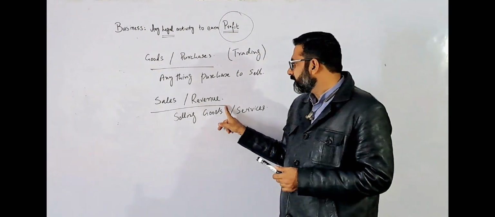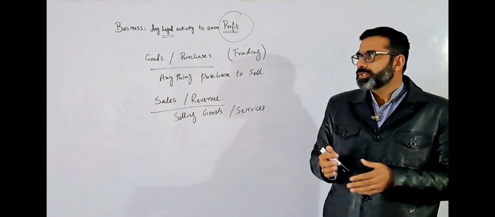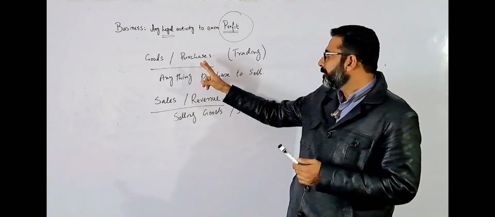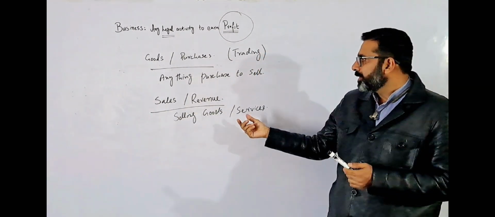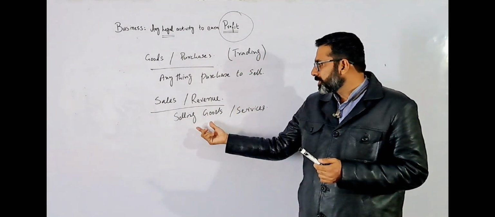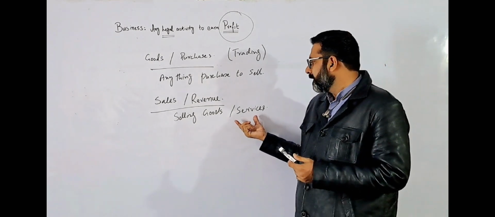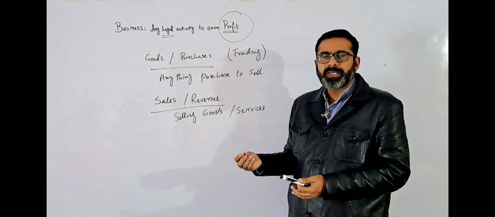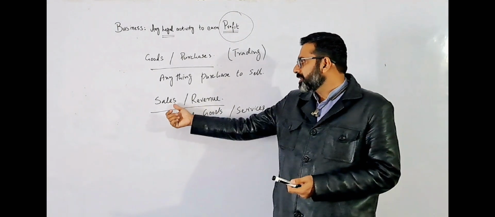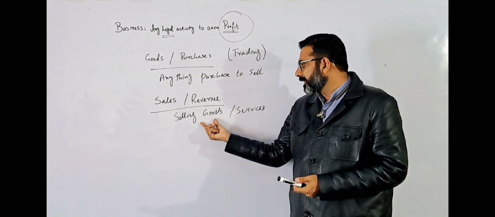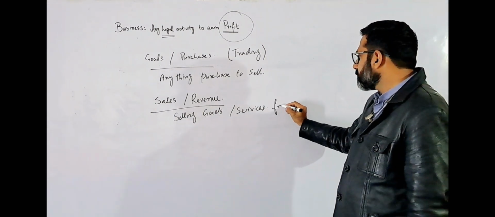But if they are purchasing, for example, in a bookshop, some books, that will be considered the purchases. Now, if they are selling the books, they are getting some revenue, meaning they are selling the goods. Or even some banks or insurance companies, they are providing some services, and for that purpose, they are getting some amount from the customers. So from the sale, they are getting revenue from selling goods, or it may be services, from the customers.